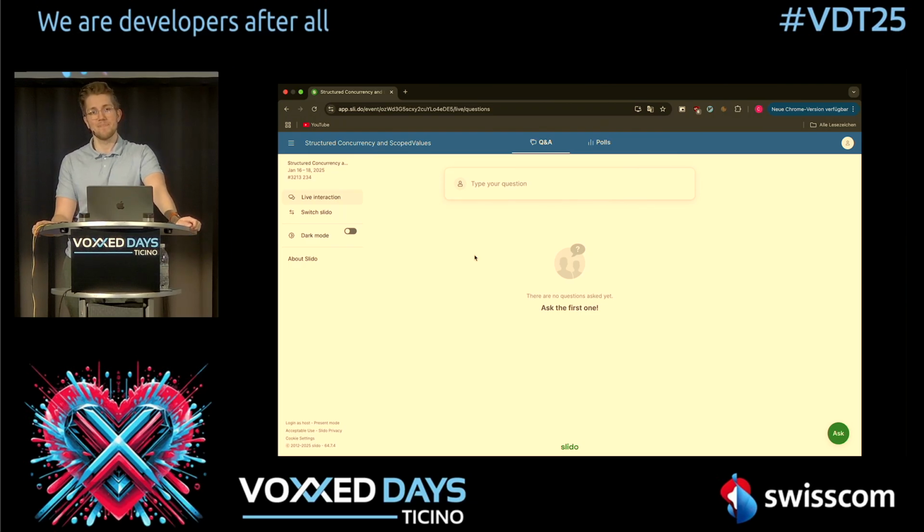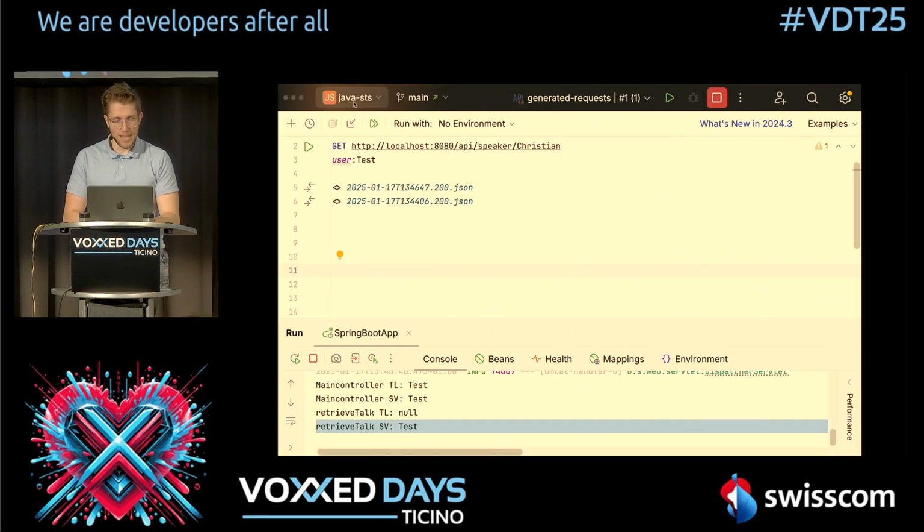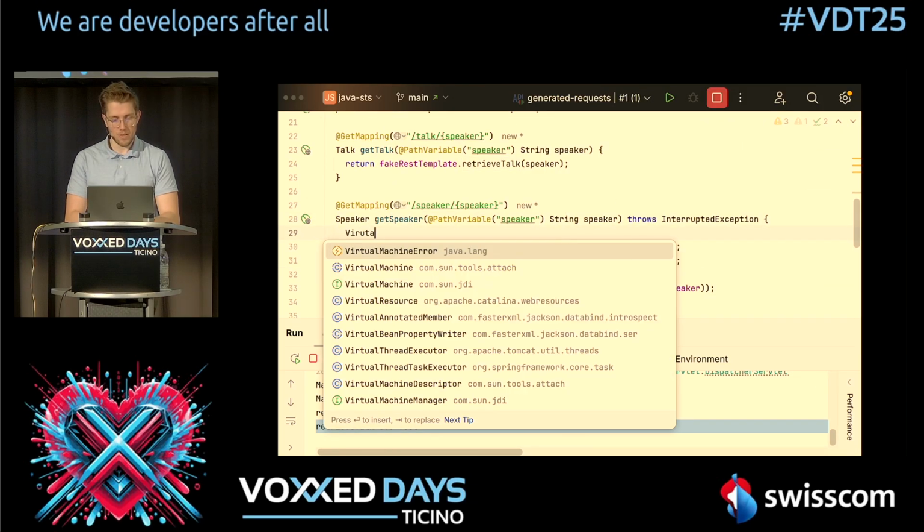Hi. We see just how scoped values are working with virtual threads, but are they also working with the plain old thread? Yes, absolutely. Maybe I can show you right away. Oh, sorry, you mean that this structured task scope works with normal threads?